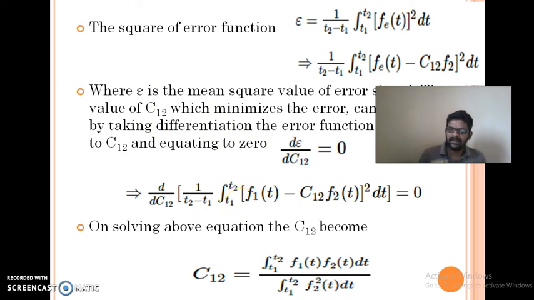In a similar way, if C12 equal to 0, the functions f1 and f2 are said to be orthogonal functions, and they form an orthogonal set. What happens if a function is in an orthogonal set? If functions form an orthogonal set, by using those functions you can represent any value, any signal.